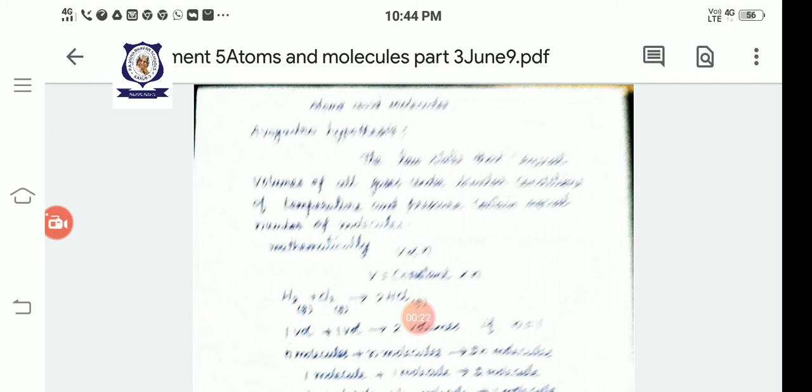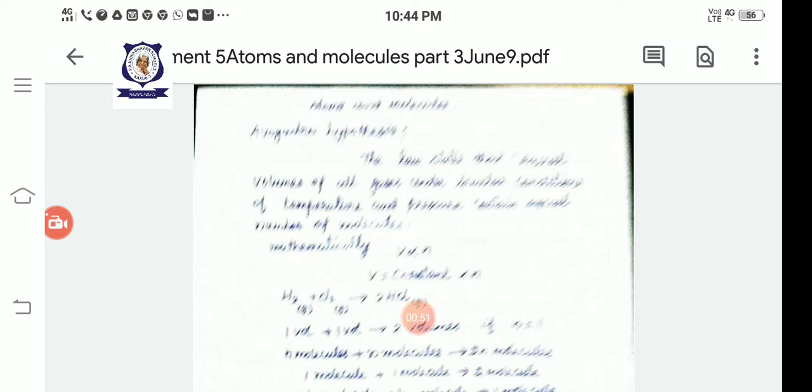Two or more atoms combine together to form a molecule. There are two types of molecules: heteromolecules and homomolecules. Hetero means the atoms of different elements combine together to form a molecule, then it is called a heteromolecule. When atoms of the same element combine together to form a molecule, it is called a homomolecule.